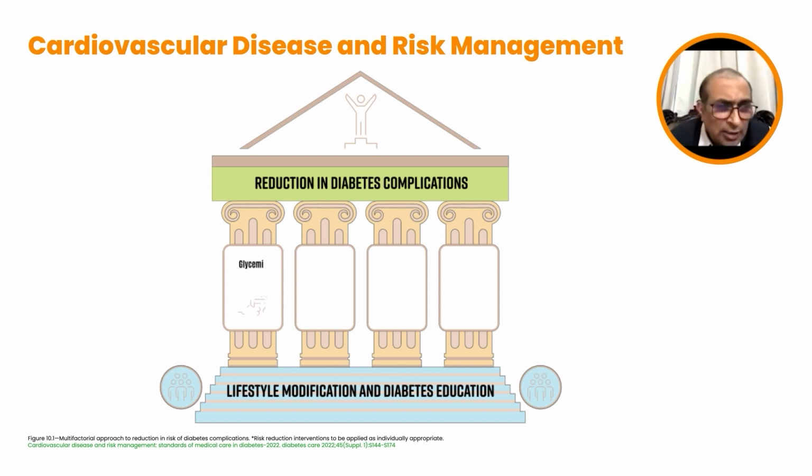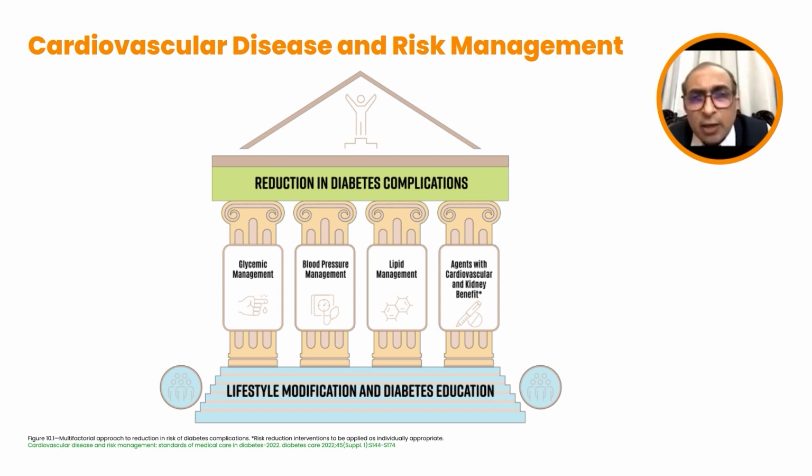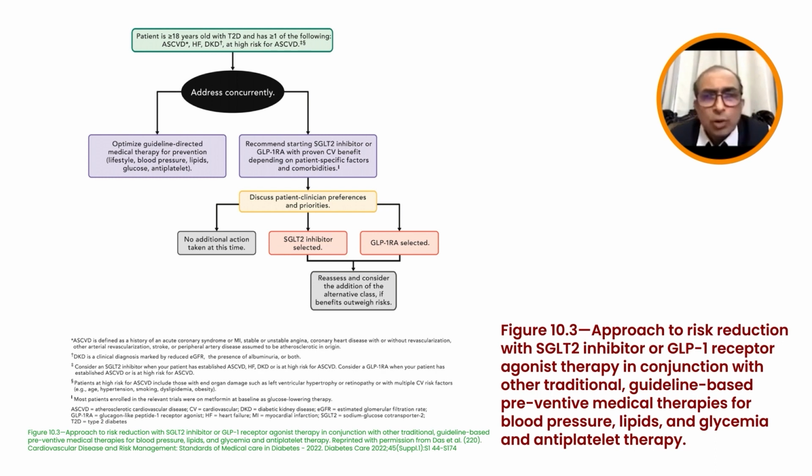And then glycemic management is only one aspect of it. The other important aspects are blood pressure management, lipid management, and using agents with cardiovascular and renal benefit, as we just discussed about the use of GLP-1 analogs and the SGLT2 inhibitors, which provide additional cardiovascular and renal protection. You should look at using these agents whenever there is a high cardiovascular risk, and you should stratify patients by cardiovascular risk and consider using these two agents, which have been shown to have a cardiovascular protective effect.